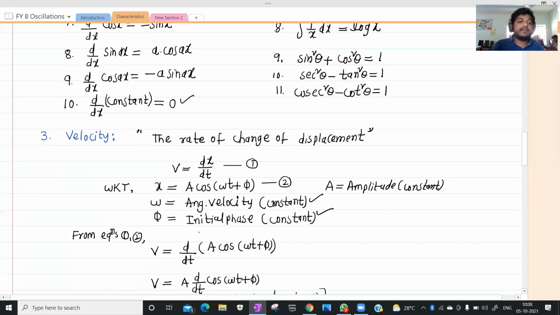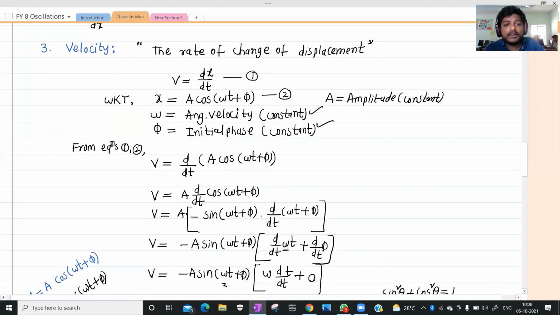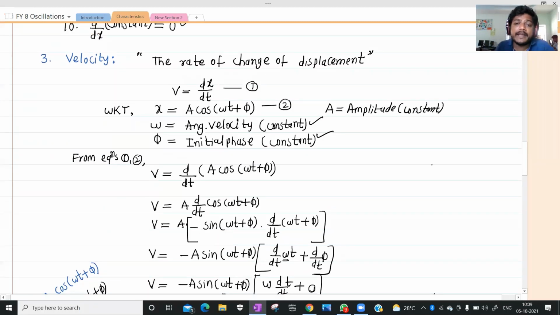Next one is velocity. Velocity is nothing but the rate of change of displacement. The rate of change of displacement is called velocity. So that is v equals dx by dt. What is dx by dt? x is nothing but a cos(omega t plus phi), so v equals d by dt of a cos(omega t plus phi).